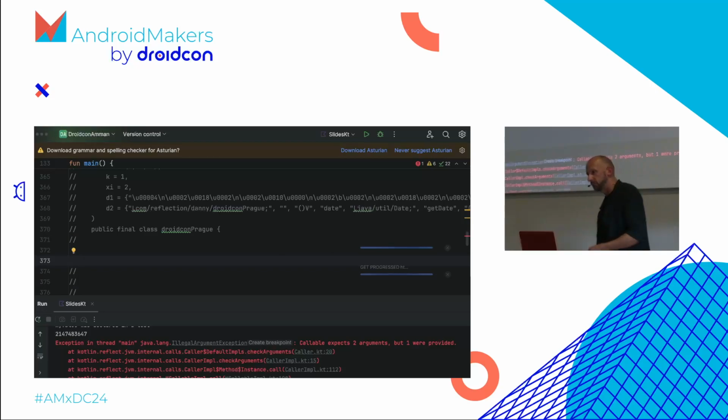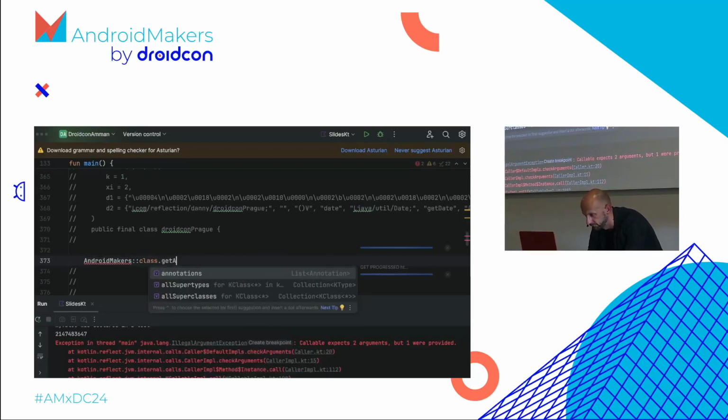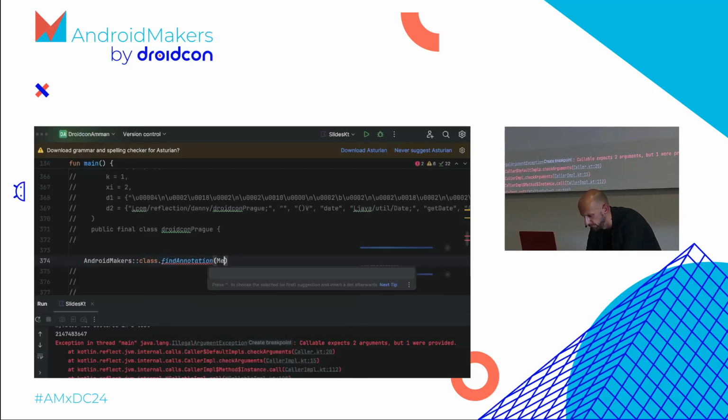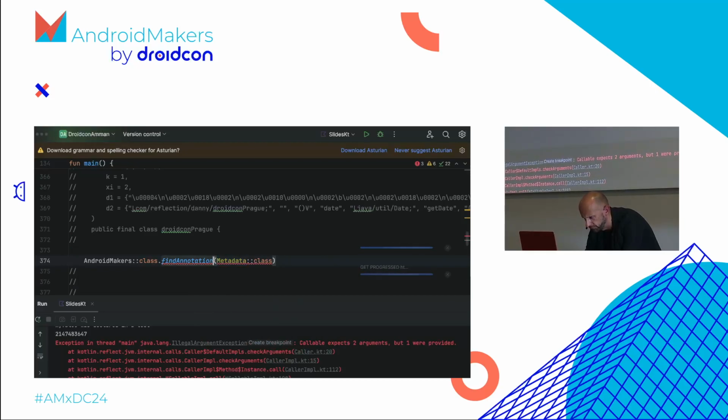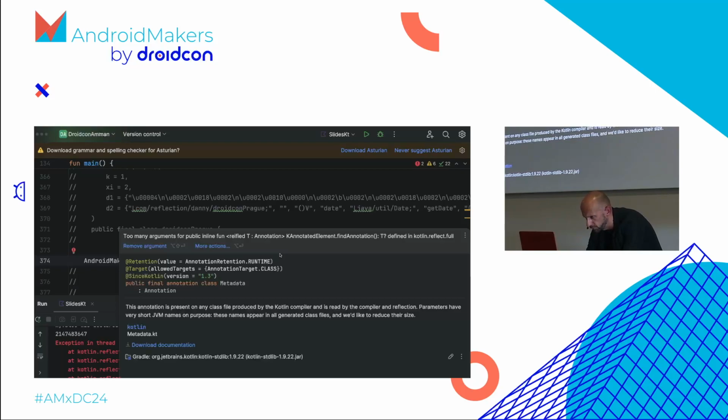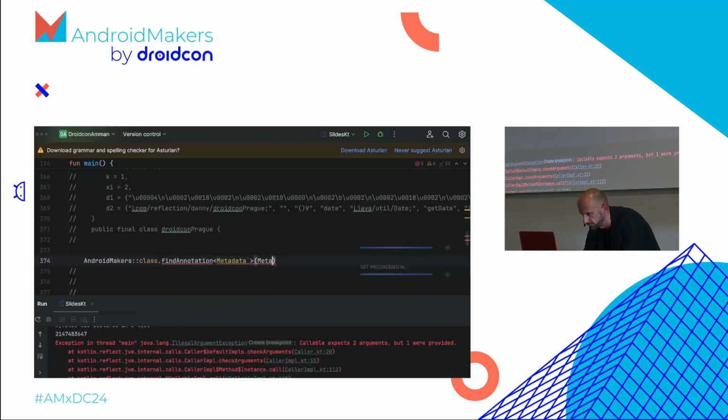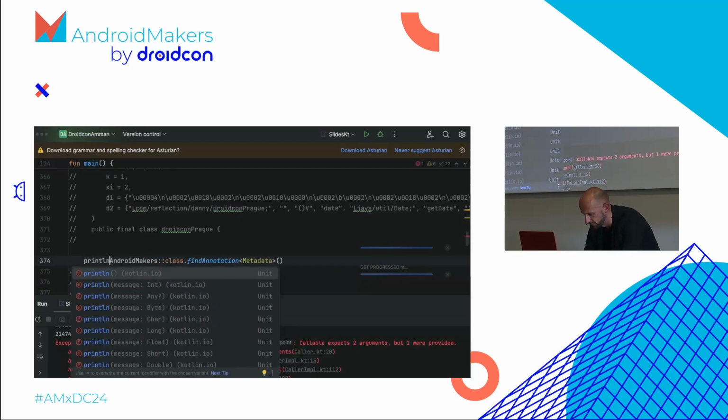Let's use reflection to get this annotation from our own class. Grab the class, grab the annotation. Let's find the annotation, and I want the annotation called Metadata class. Find annotation... I think it was findAnnotation. Too many arguments. Okay, cool, we can do it like this. Let's print this and see what it does.